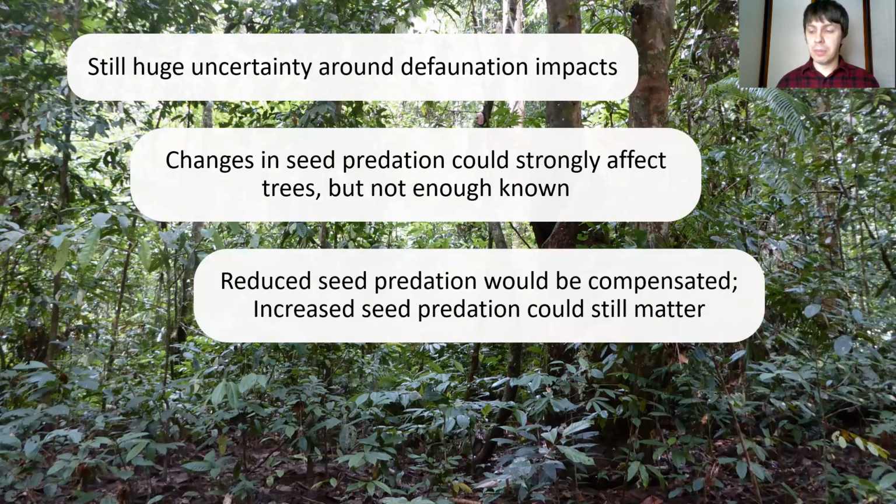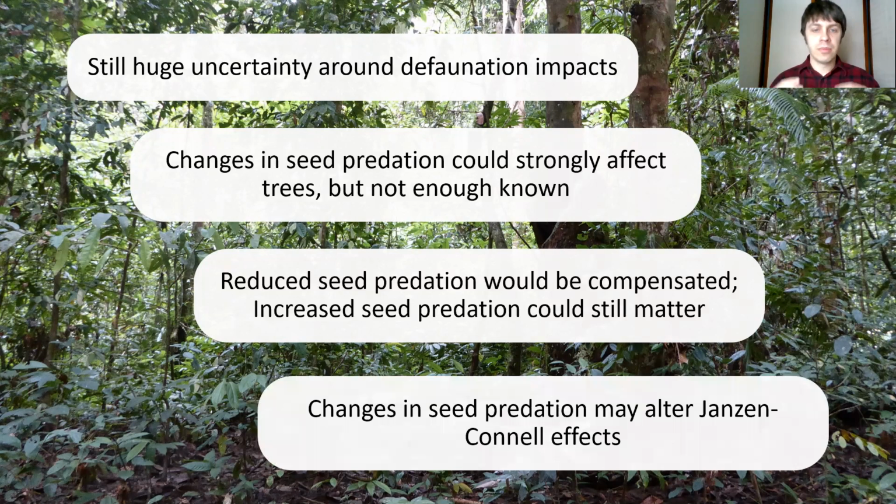From our experiment, we see that reduced seed predation would likely be compensated. So the graph I showed earlier, on the left side with the decreased seed predation, increased population, that might not actually be the case. However, the other side, with the increased seed predation, decreased populations, that could still matter a lot.